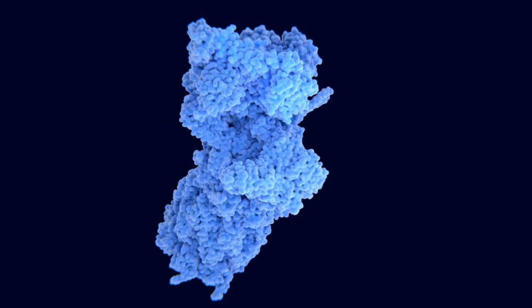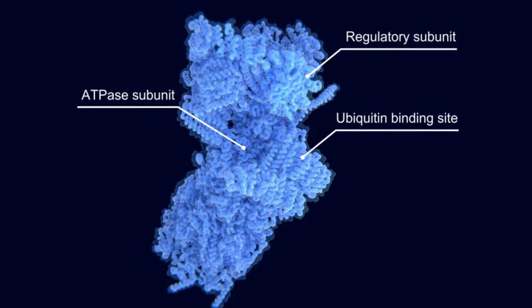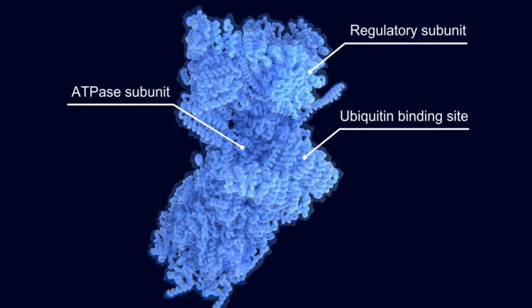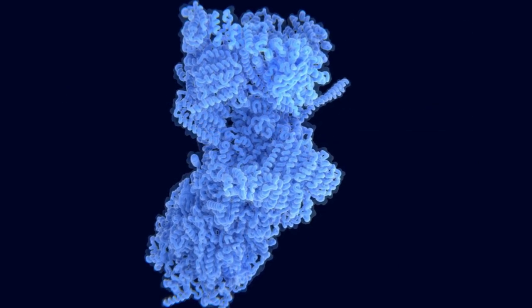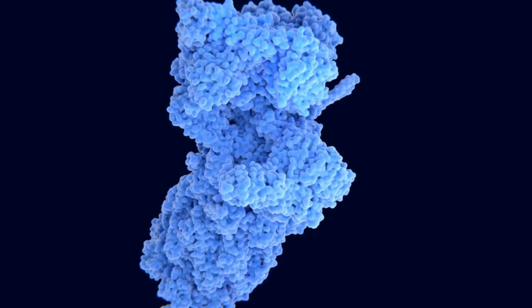Enzymes also depend on helpers called cofactors and coenzymes. Some require metal ions like iron or zinc. Others depend on organic molecules such as NAD+, which shuttle electrons in redox reactions.